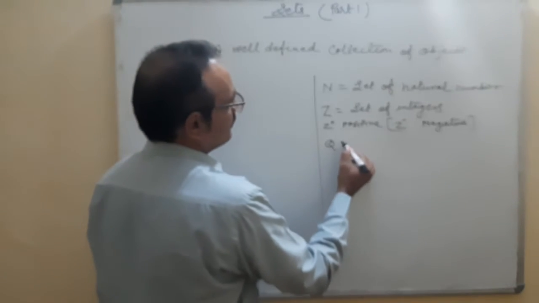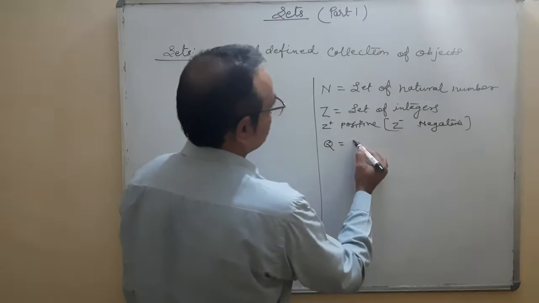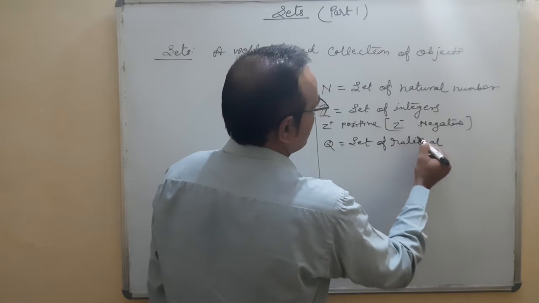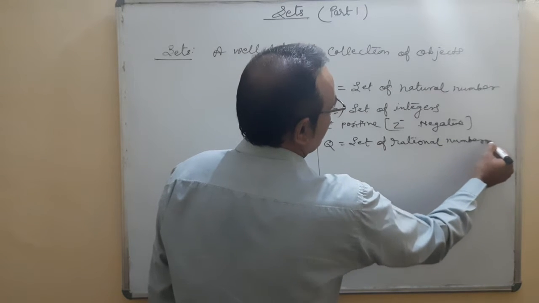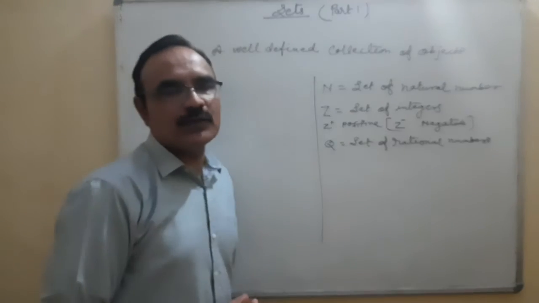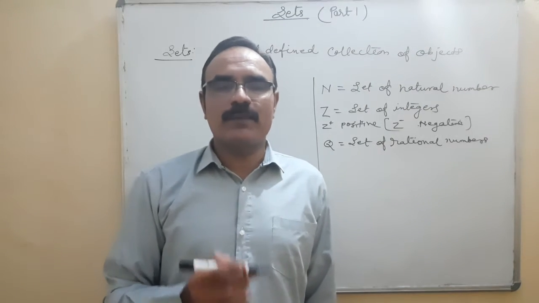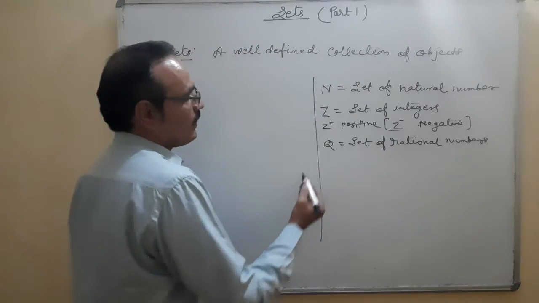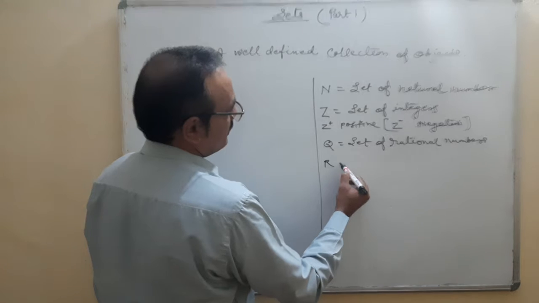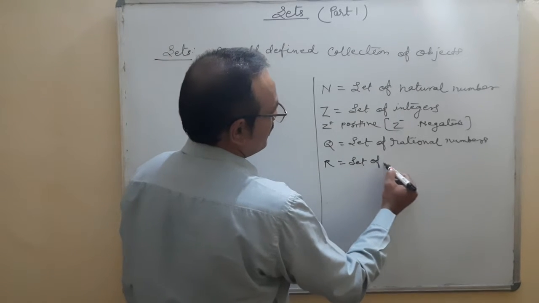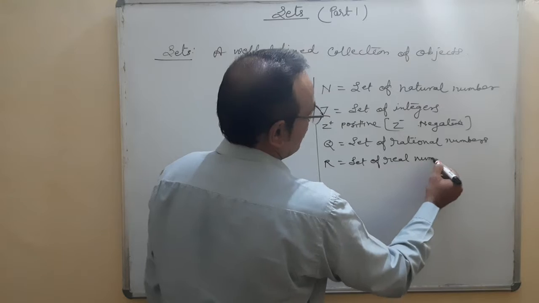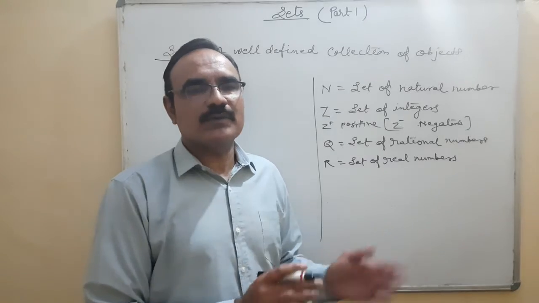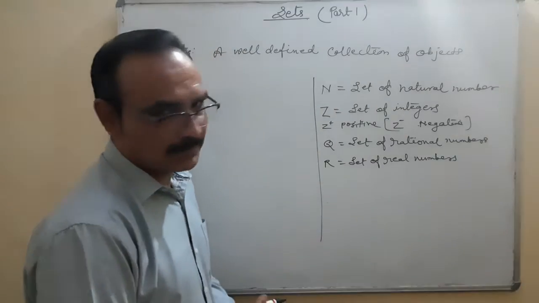After that, Q, set of rational numbers. Again here Q plus, Q minus. And rational numbers, you know, are numbers in the form of P upon Q, where P and Q are integers and Q is not equal to 0. That means numbers of the form P upon Q are rational numbers. Next one is R, set of real numbers. Set of real numbers is the biggest set in which all types of numbers are there. Okay. Set of real numbers.